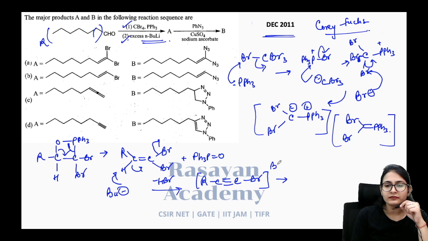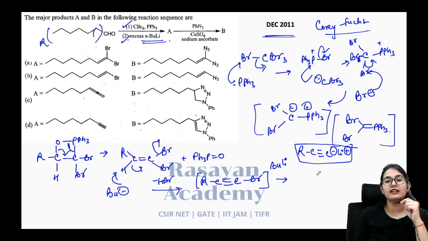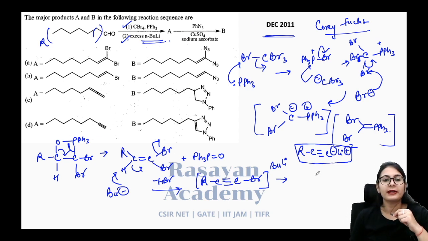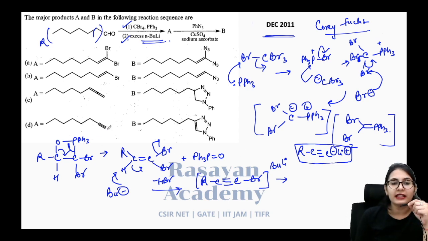Now one more step of butyl lithium, that is going to do halogen exchange reaction and gives you RC triple bond C, and first of all it gives you minus and lithium plus. On the aqueous workup it is going to give us the RC triple bond CH. Okay, so that gives you the alkyne, this molecule. So A is going to be an alkyne and the name reaction is Corey-Fuchs reaction.